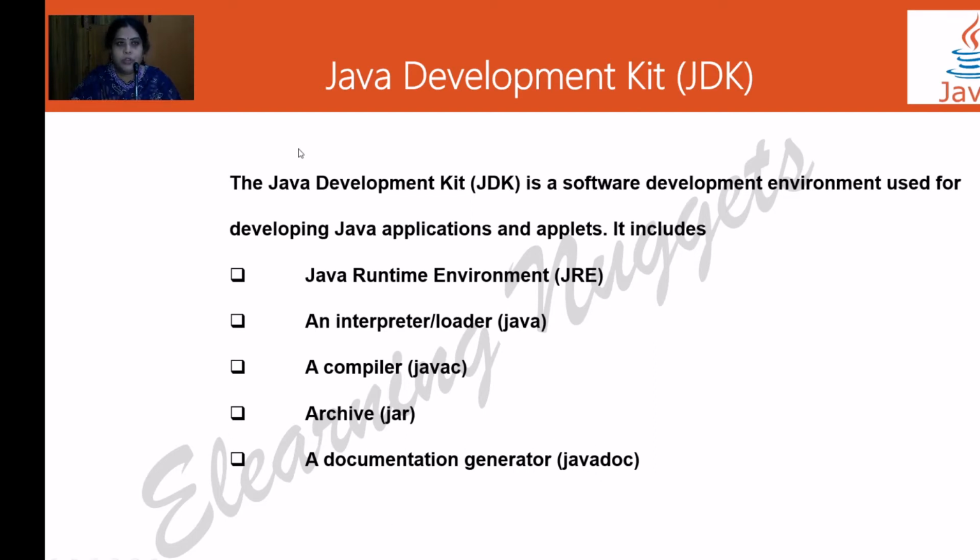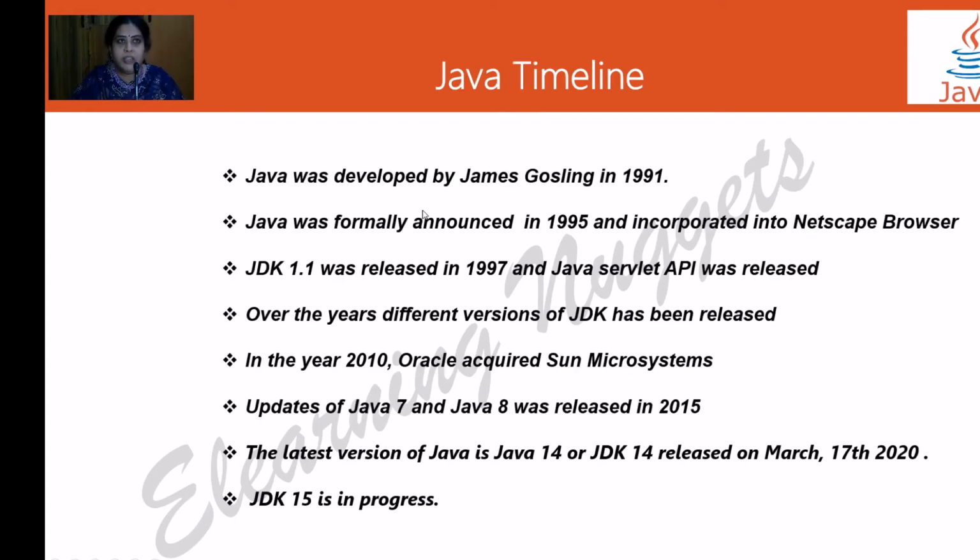Now let us look at what are the different components of JDK. JDK has a Java Runtime Environment, JRE, an interpreter, a compiler, an archiver, a debugger, and a documentation generator. All these components together form the JDK.